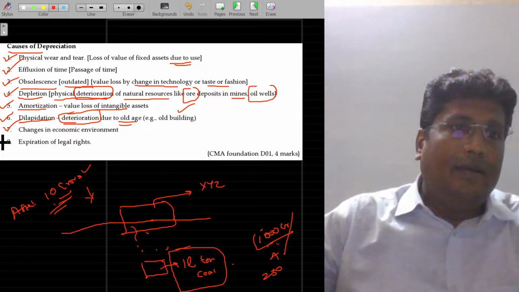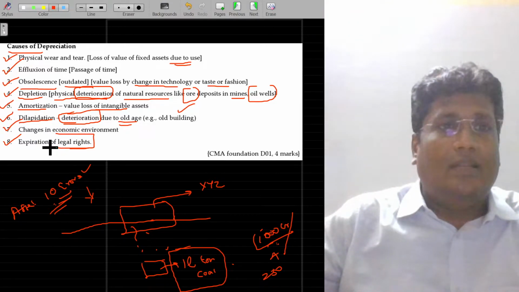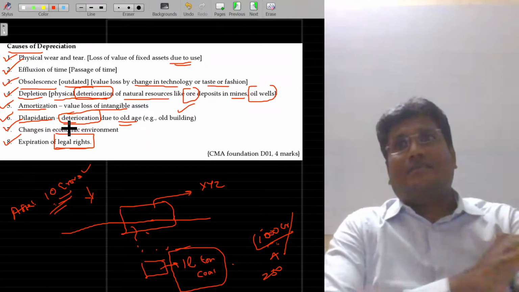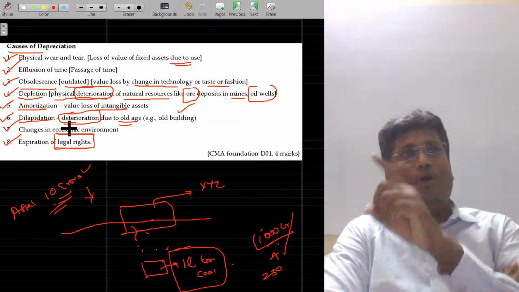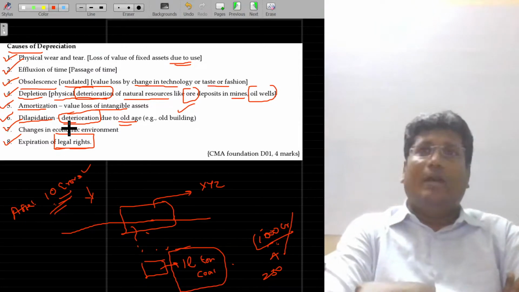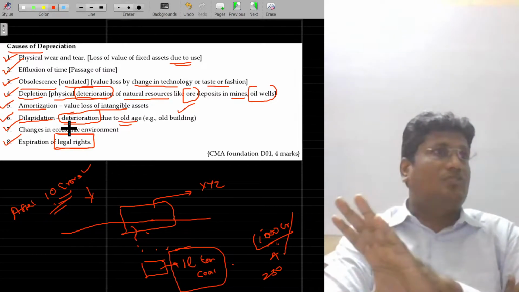Right. Expiration of legal rights. Is that okay? When you purchase some assets, the seller will tell you that you are able to use it only for 5 years or 10 years. That's what the legal right is about. Beyond that, you cannot use it. So a license will be given to you, and you can use it only for 5 years.